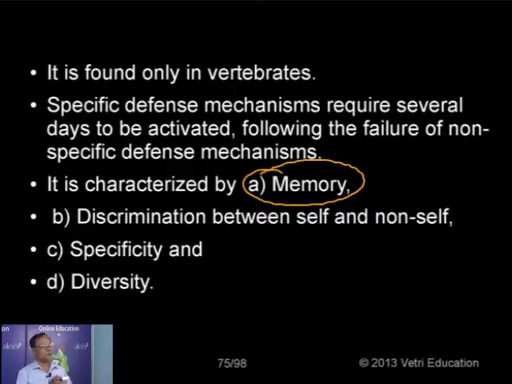For example, you are infected with smallpox. That is what is called the first encounter. That is the first time that the smallpox virus enters your body. So the immune system recognizes that smallpox and eliminates it after several days of infection. And following that, we have developed a memory in the cells.